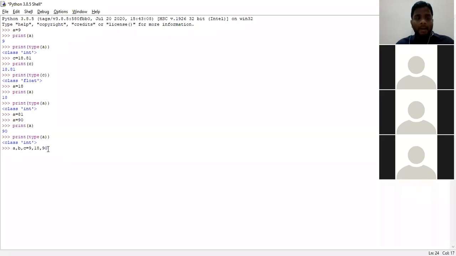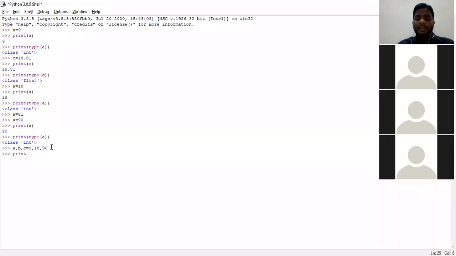So what does this statement represent? A is equal to 9, B is equal to 18, C is equal to 90. Clear everyone? This is what we call assigning multiple values to multiple variables. There must be more than one variable and there must be more than one value. So since there are three variables, there are three values assigned to them. Now we shall check out.